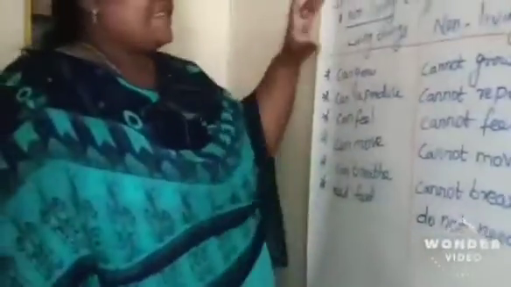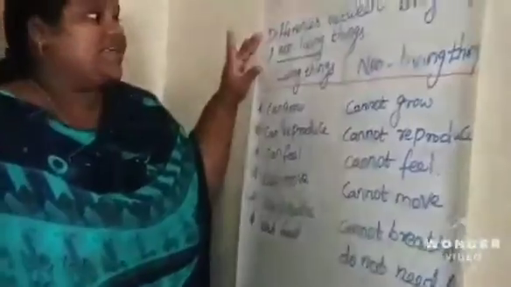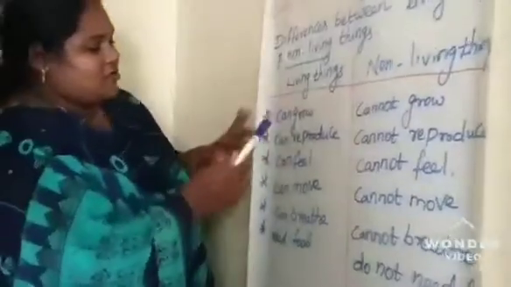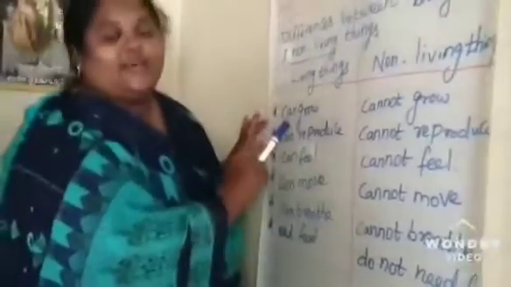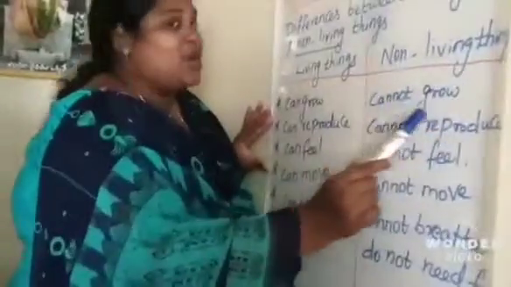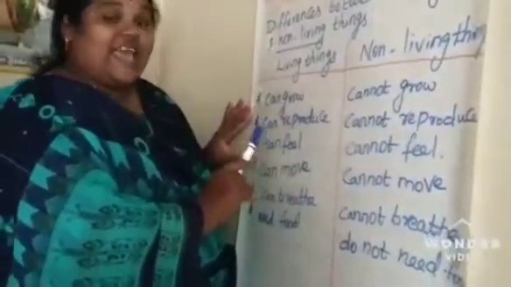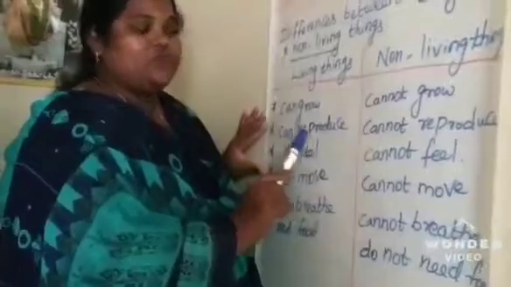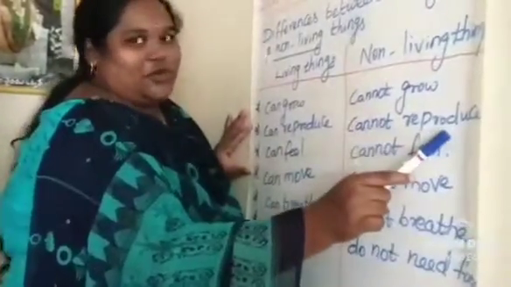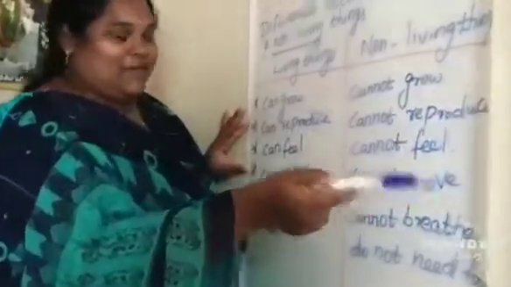The next topic is differences between living things and non-living things. So first we have to see living things. Living things can grow. And non-living things cannot grow. And living things can reproduce. So they give birth to young babies. And non-living things cannot reproduce. They don't give any babies.